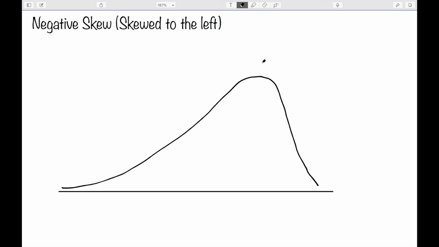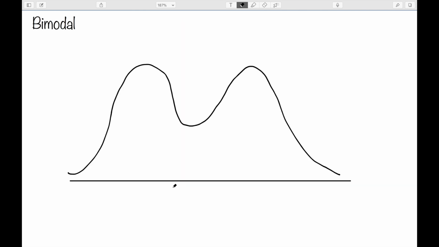Similarly, we have a negative skew, or skewed to the left. This one is going to have a peak on the right, and then a tail on the left. So the skew refers to which direction the tail is. We can also have bimodal, and bimodal would indicate two peaks. And they don't have to be exactly at the same height, but the idea is we have two peaks rather than one.